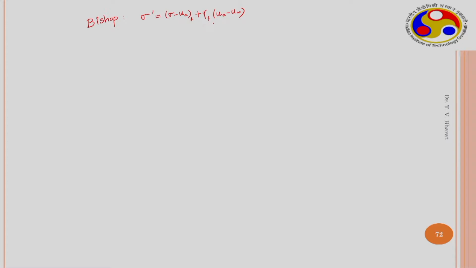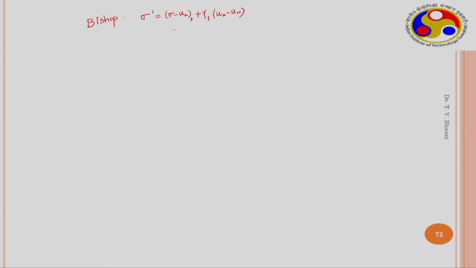This provides the contribution of matric suction to the shear strength of the soil. So, therefore, here as the chi f parameter becomes 1, this turns out to be Terzaghi's effective stress principle. If chi f is equal to 0, at reference state or at gauge pressure, sigma dash is equal to sigma. So, this is nothing but Coulomb's equation. So, the total stress is equal to the effective stress.